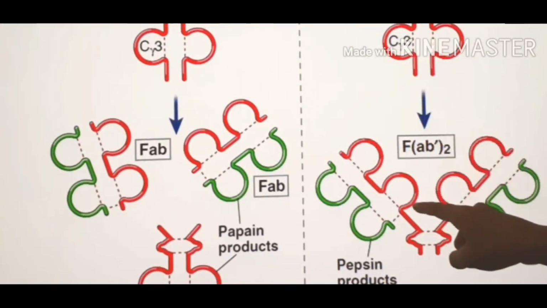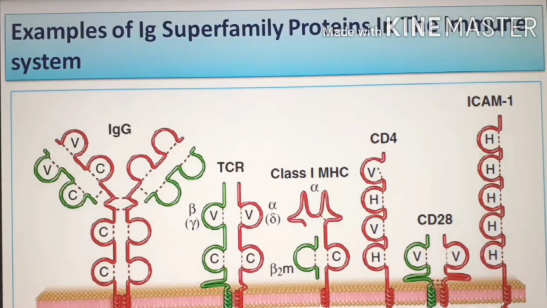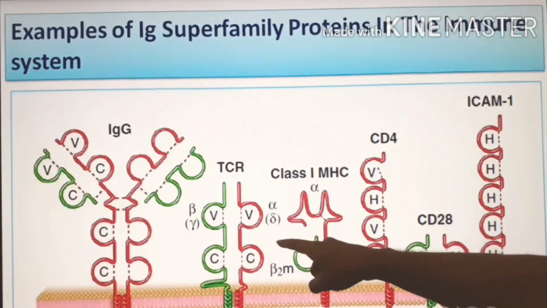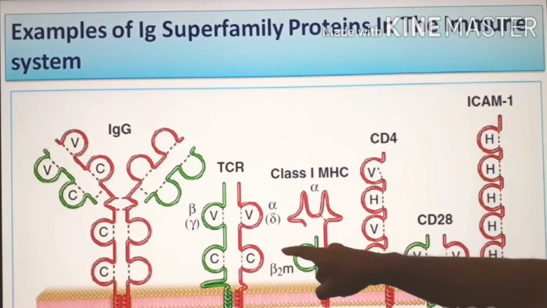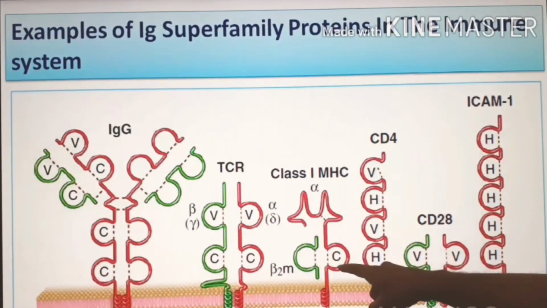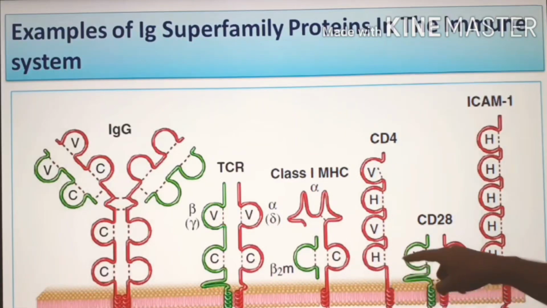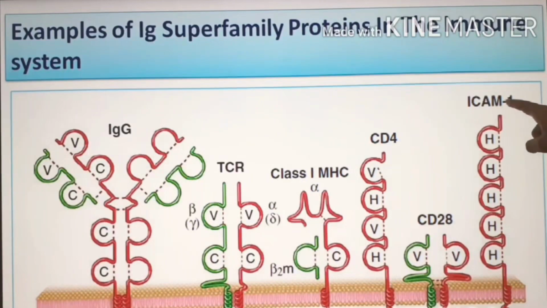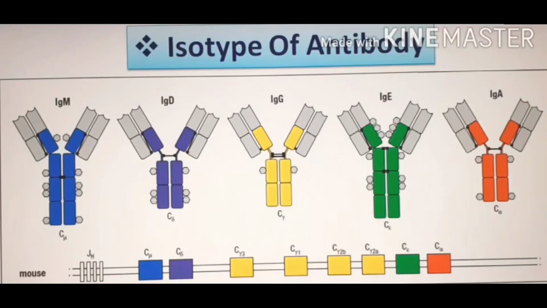can bind with antigen. In this slide, I want to mention that not only the antibody falls in the immunoglobulin family, but there is a superfamily. B-cell receptor also falls in the immunoglobulin family. Class 1 MHC molecule and class 2 MHC molecule fall in the superfamily of immunoglobulin, as do CD4, CD28 and some adhesion molecules like ICAM, VCAM.